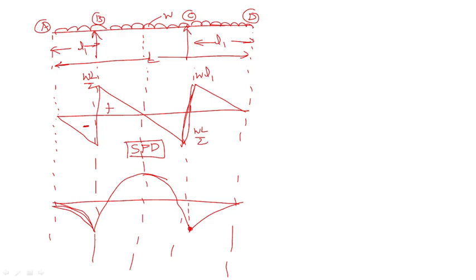So this is the value where minus WL square by 12, right? And this is negative value, and this is positive value, and again this is negative value, minus WL square by 12, and this is the bending moment diagram.